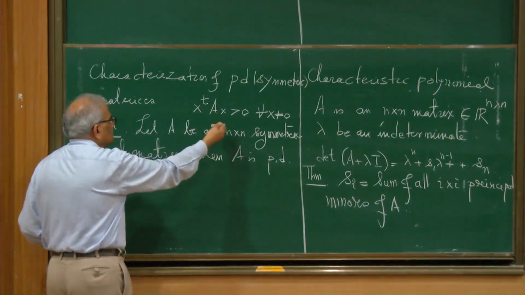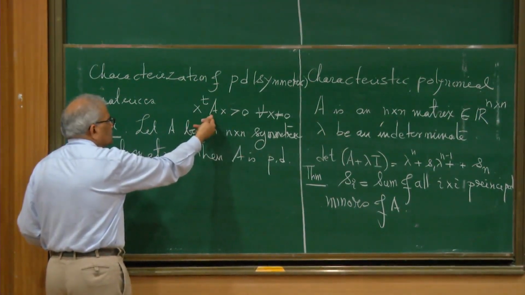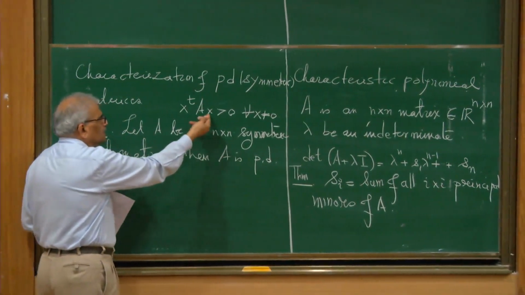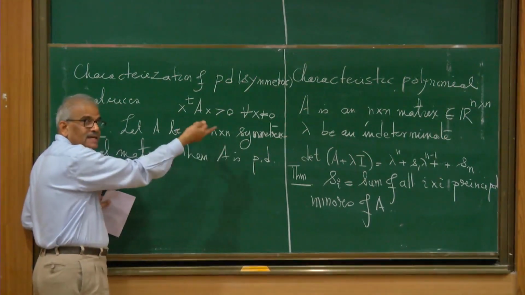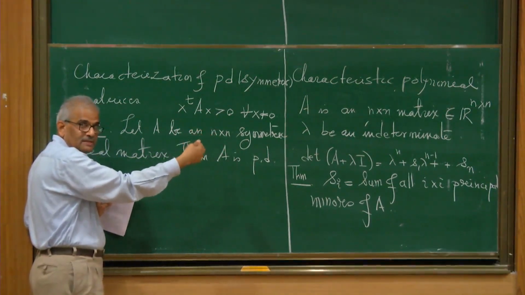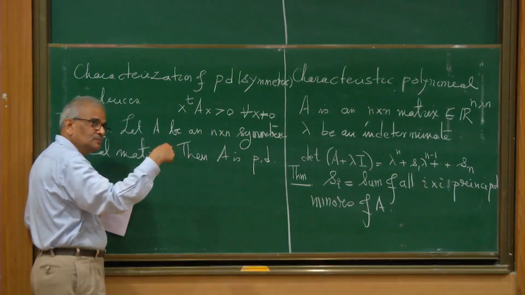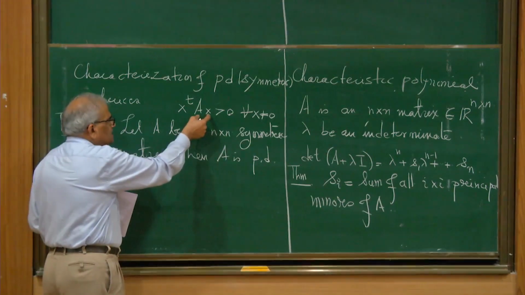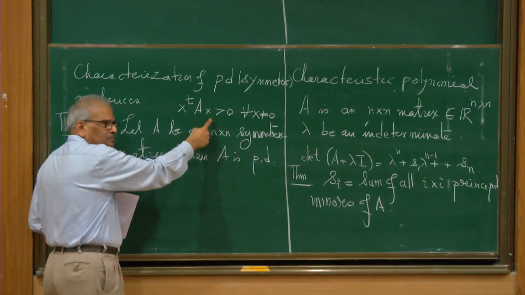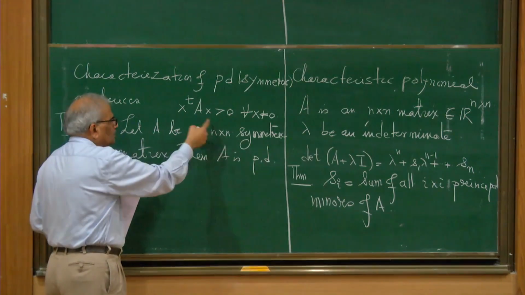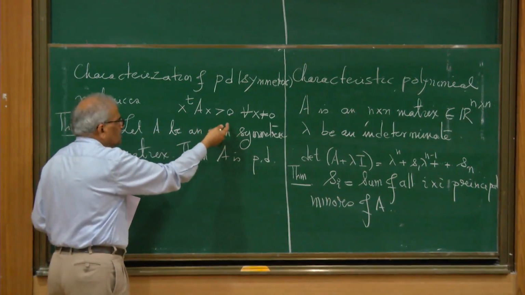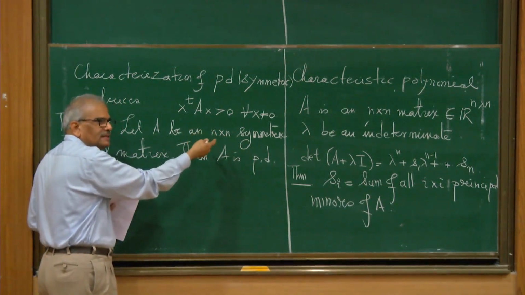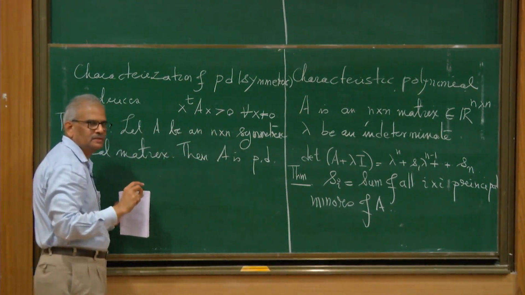And it straight away implies that a positive definite matrix has to be a non-singular matrix. If it was singular, you can find an X which is not 0 so that AX is 0. Singular matrix has this property that a non-zero vector is mapped to 0 vector by action of A. So if AX is 0, this is also 0. But positive definite matrix has to have this property, and therefore AX cannot be 0 for non-zero X, and that shows that A is a non-singular matrix.